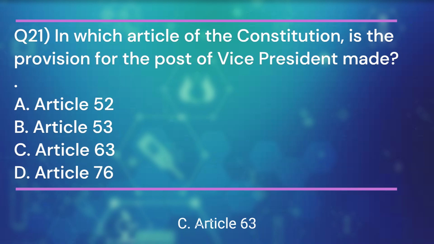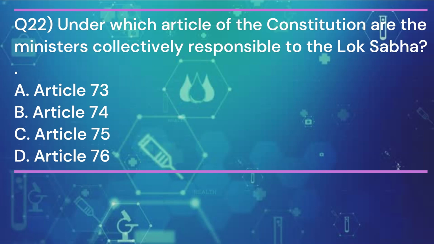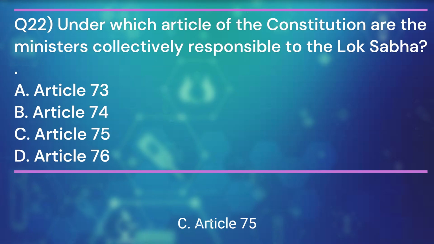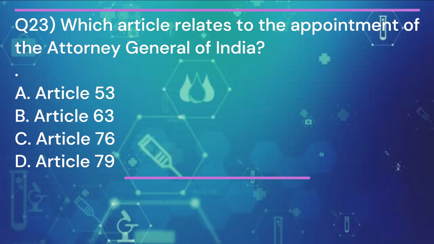Article 63. Question 22. Under which article of the Constitution are the ministers collectively responsible to the Lok Sabha? And the answer is C. Article 75. Question 23. Which article relates to the appointment of the Attorney General of India? And the answer is C.